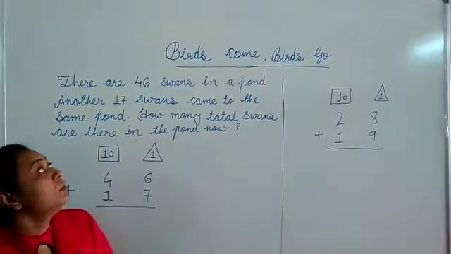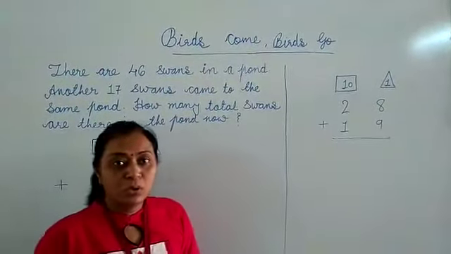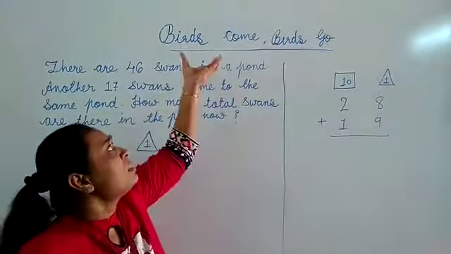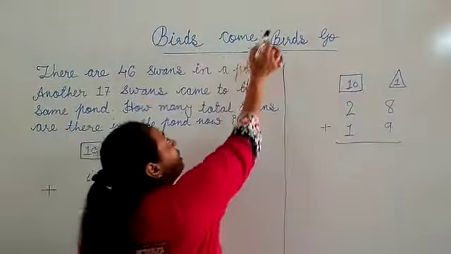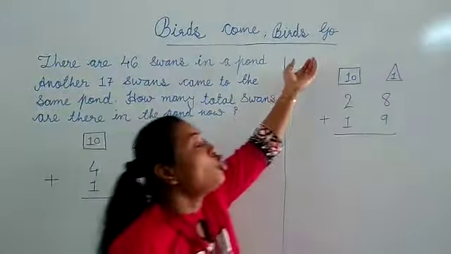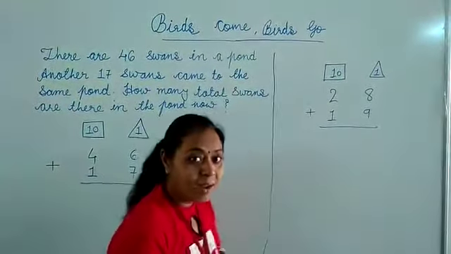14th chapter, Birds Come, Birds Go. The surprising thing is why the title is Birds Come, Birds Go. Simply, come indicates an increase in number, and go represents a decrease in number.